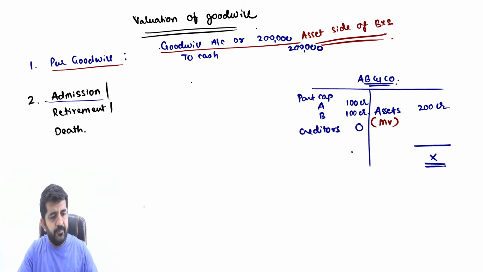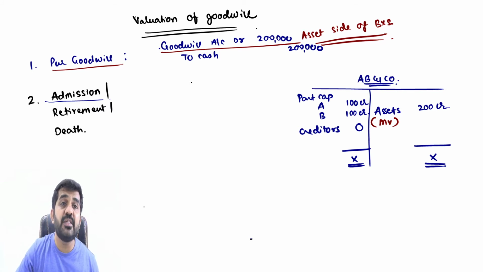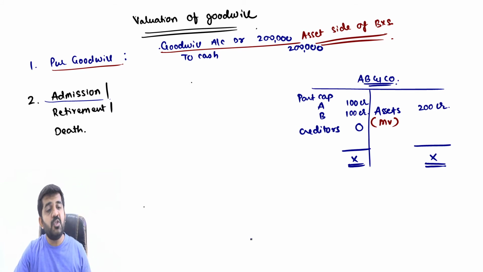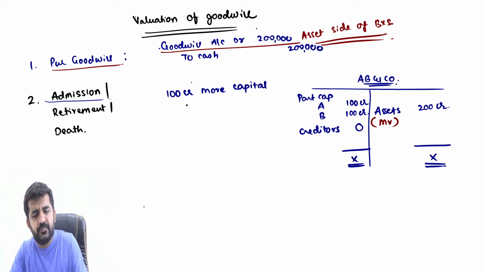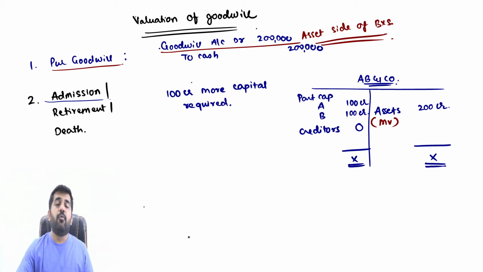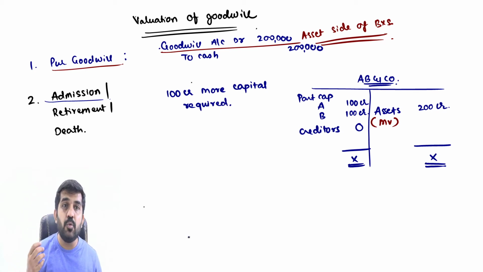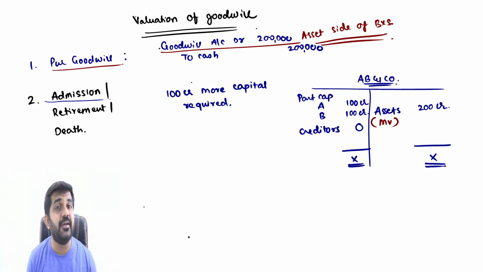Now understand, this partnership firm wants to invest in a new project which will again cost them 100 crore rupees. 100 crore rupees more capital is required. They want to purchase some fixed asset, and this 100 crore rupees is required. They go to a bank, which refuses the loan or gives them a very high rate of interest.